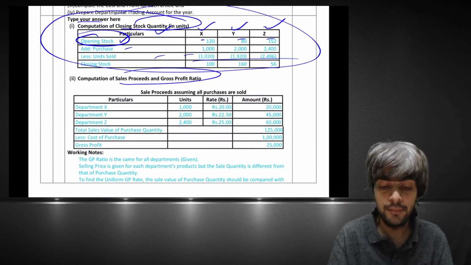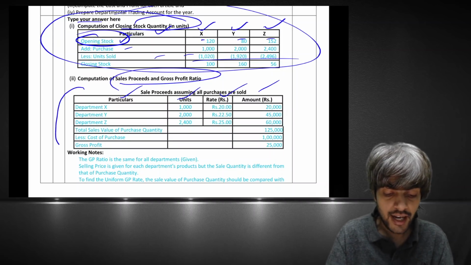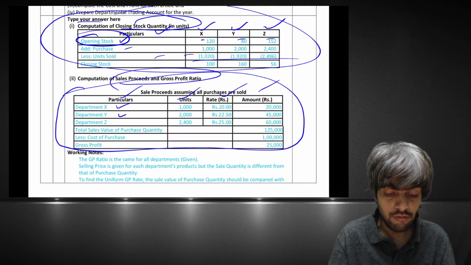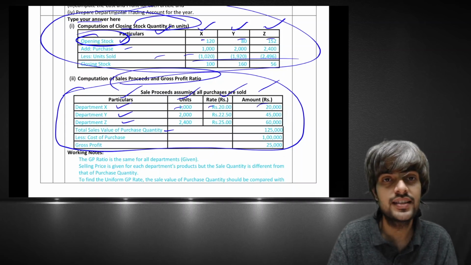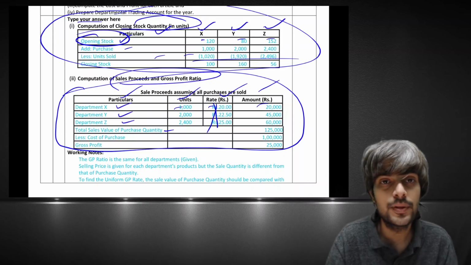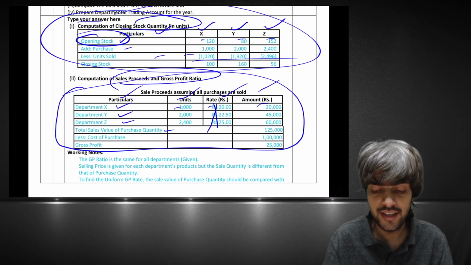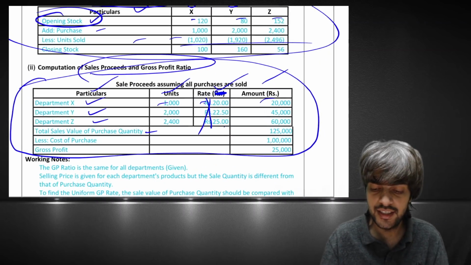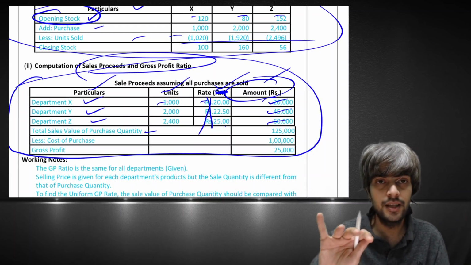Like when you are computing the sale proceeds and gross profit ratio, everything, particulars, units, rate and amount, will be given, and you just have to write the content of it, for departments X, Y, Z, whatever is there, and the units, rate and amount. That's it. Here the rate is already in rupees, so you can avoid writing rupees. You can directly write 220, 22.5, 25.5. If it is not given, you have to write rupees, but I don't think the institute will make you write rupees so much. Here also the amount is in rupees, so directly write 20,000, 45,000, just numbers,